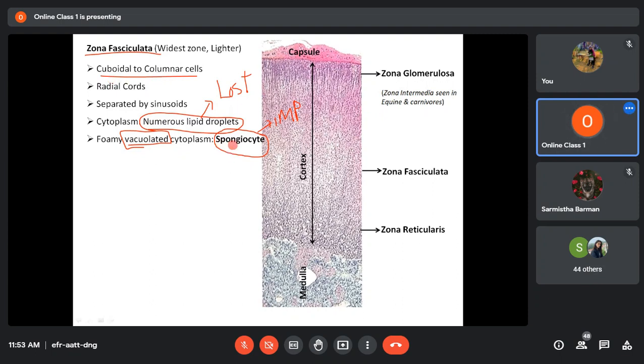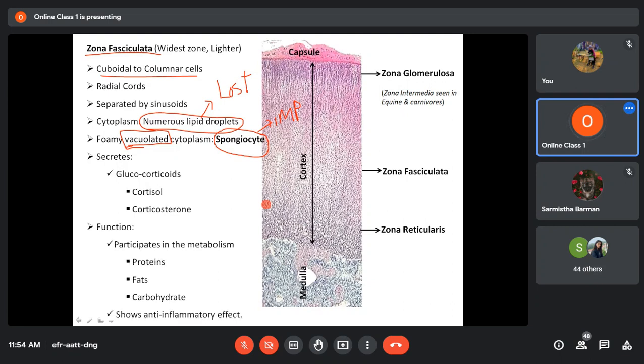And why are they called spongiocytes? Because their cytoplasm is vacuolated and foamy. As a result, it just resembles a sponge. That's why they are also called spongiocytes. And the secretory product of the zona fasciculata, all of us again know, they produce different types of glucocorticoids like cortisol and corticosterone. The main function of cortisol and corticosterone, all of us know again, is that they participate in the metabolism of protein, fat, and carbohydrate, and they also have anti-inflammatory activity.